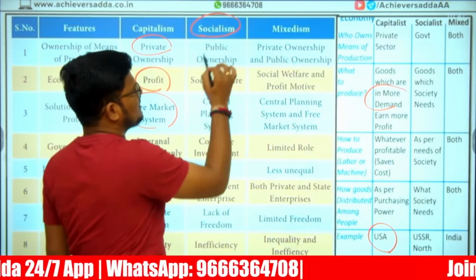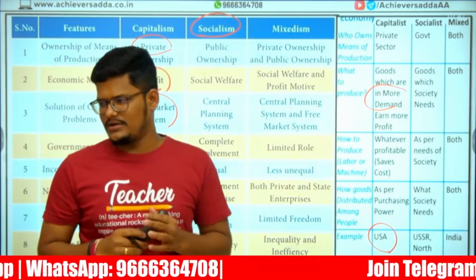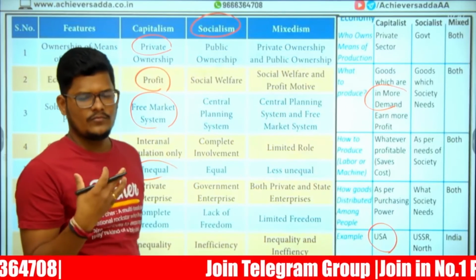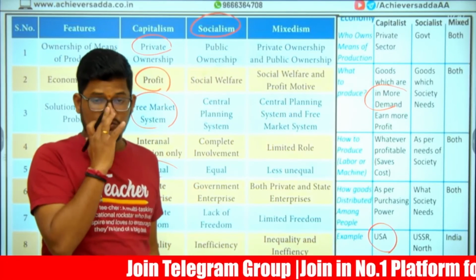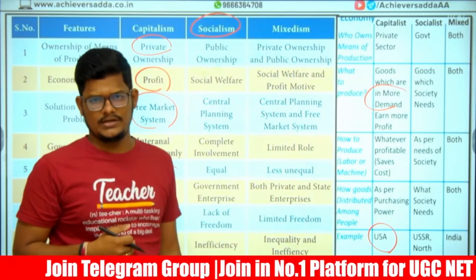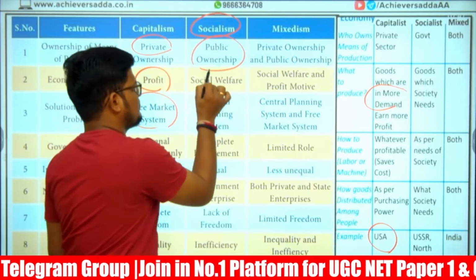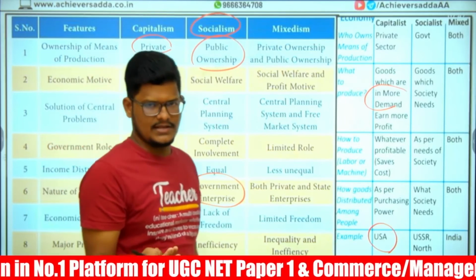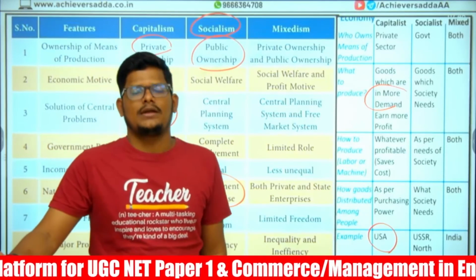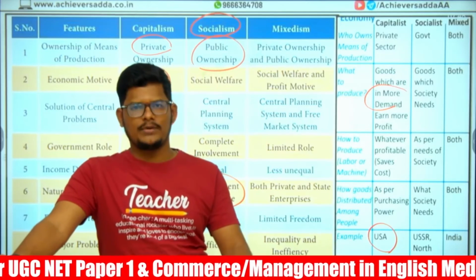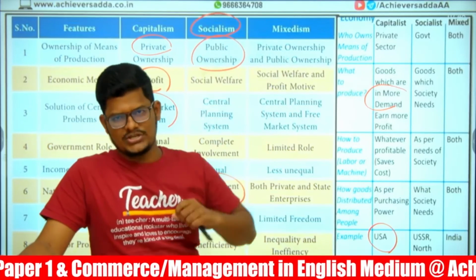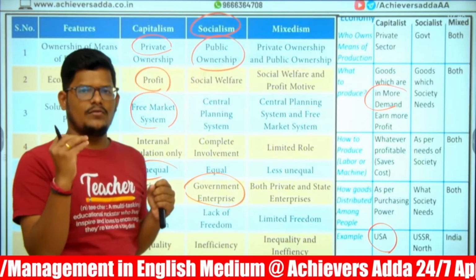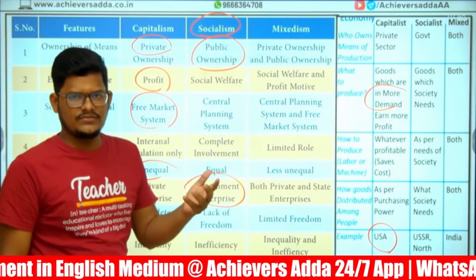Now socialist economy, fully public oriented, fully public welfare oriented. What society needs, what society requires, those businesses this socialist economy does. And public ownership means government will be the major enterprise. It will be like public sector undertakings. BSNL, MTNL, all the public sector undertakings come under the socialist economy. And these businesses are done for social welfare purpose, improving the lives of the people.